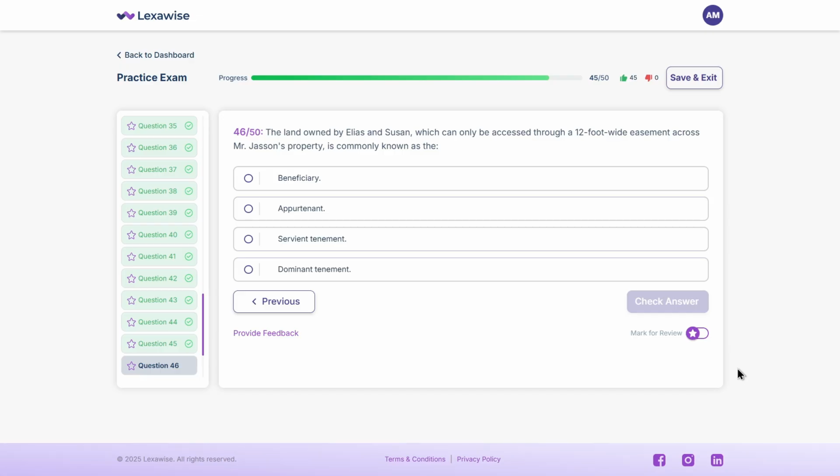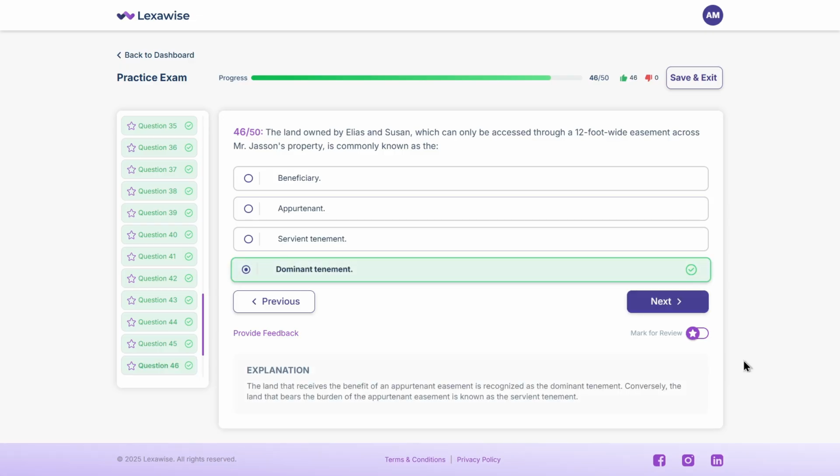The correct choice is D. Dominant tenement. That's the land that benefits from the easement. Mr. Jason's property, which must allow access, is the servient tenement.